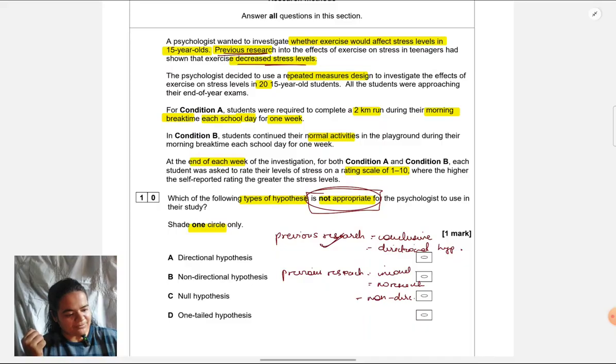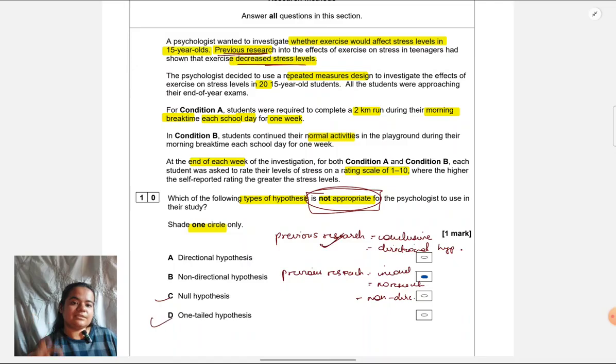So here all we have to do is mark the correct answer, which is non-directional hypothesis. That would not be appropriate. So just shade into that. As far as the other alternatives are concerned, just to quickly go through why they are not appropriate. As far as null hypothesis is concerned, it's always appropriate. So it's never going to be a not appropriate hypothesis. For statistical significance checking purposes, we always use null hypothesis. So it's never going to be an answer for this type of question.